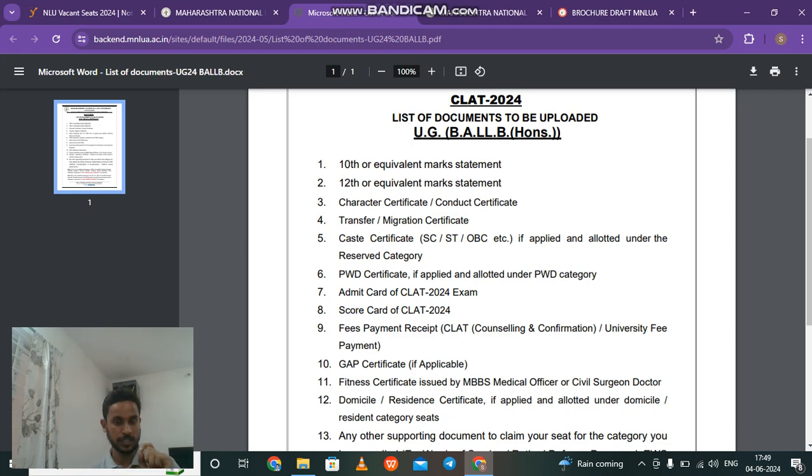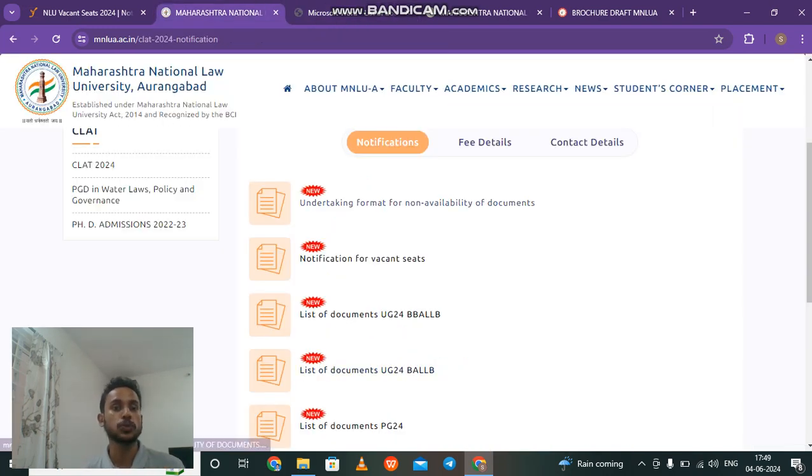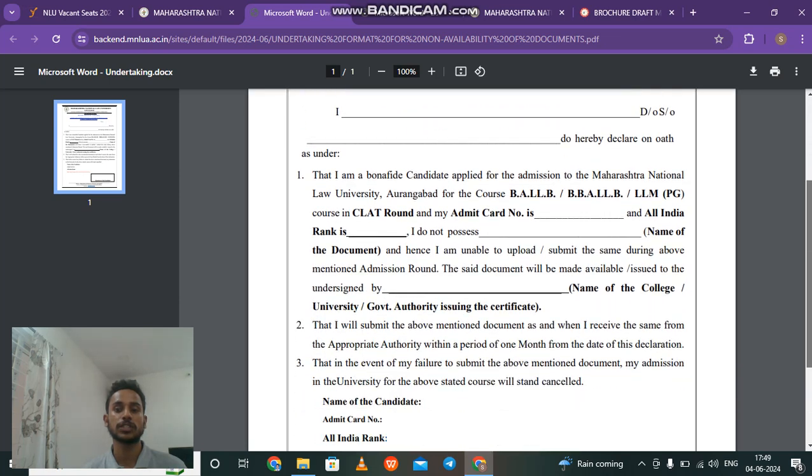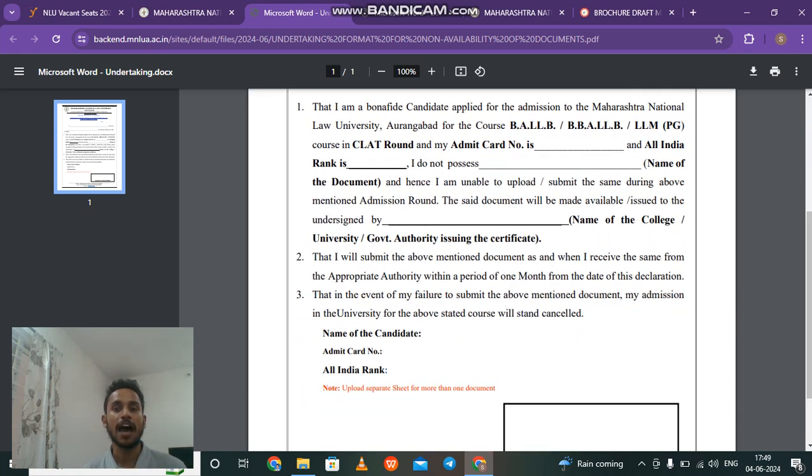This is very important: in case you don't have some document, then you can use this first form, which is for non-availability of document. In this affidavit, you are saying that you don't possess the following document. So write that particular document name here, fill in the rest of the details, and then sign it, take a scanned copy. You can upload this document at the place where you don't have the document.